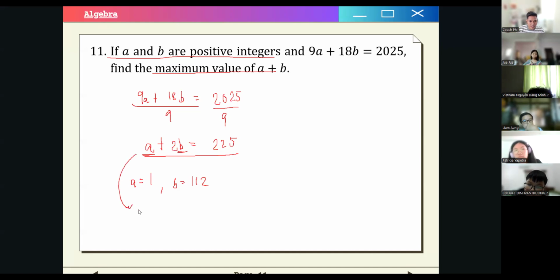So if we write this here, we will have 1 plus 2 times 112. So that is equal to 225. So this is still correct, right?